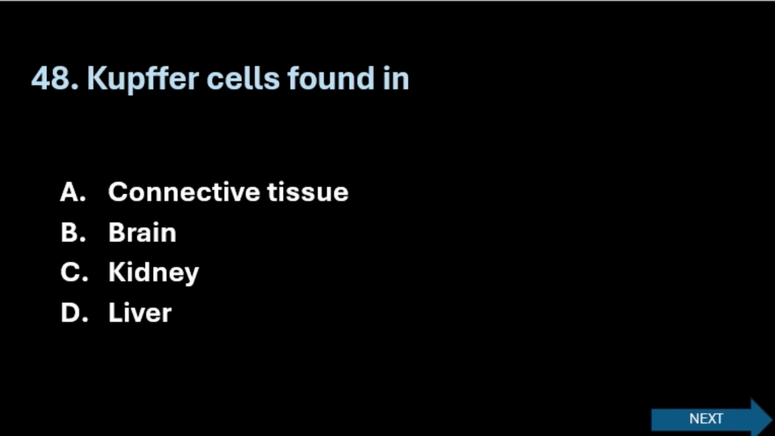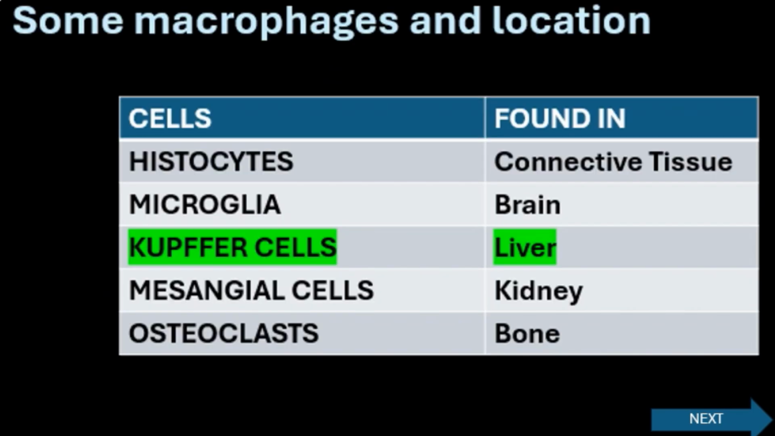Next question. Kupffer cells are found in: option A, connective tissue; option B, brain; option C, kidney; option D, liver. So these are the basic macrophages. So we will see the right answer. It is liver. So we will see different kinds of macrophages and their locations. Histiocytes are found in connective tissue. Microglia are the type of macrophages found in brain. Kupffer cells are found in liver. Mesangial cells are the macrophages of kidney, and osteoclasts are found in bone.